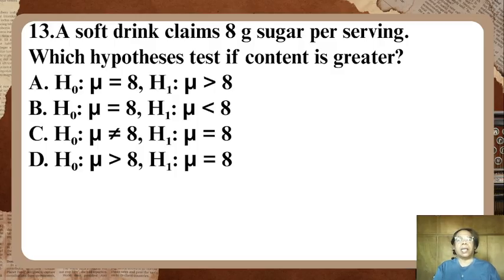Letter C, H0: mu is not equal to 8, and H1: mu is equal to 8. Letter D, H0: mu is greater than 8, and H1: mu is equal to 8.